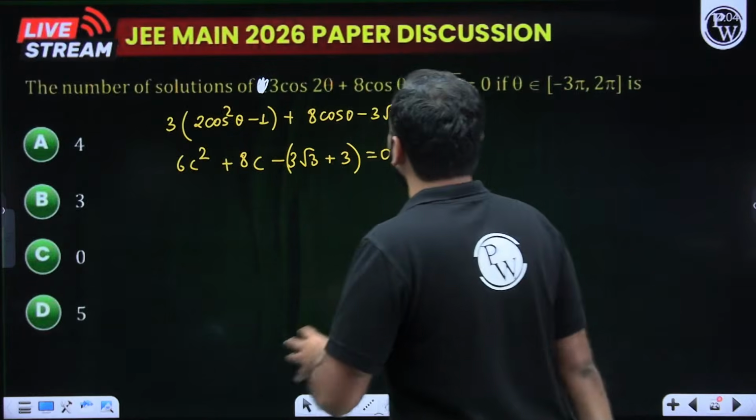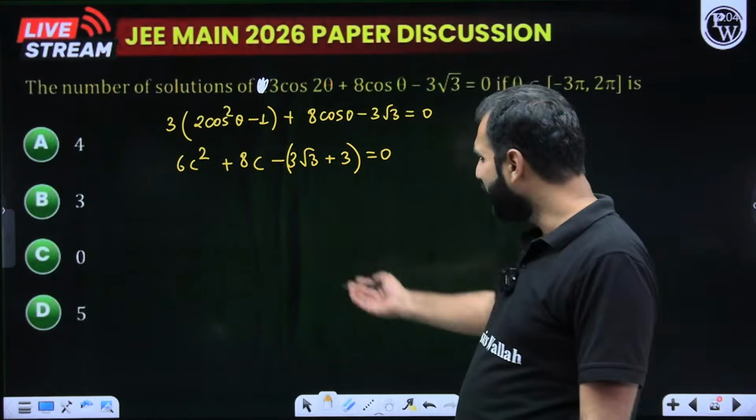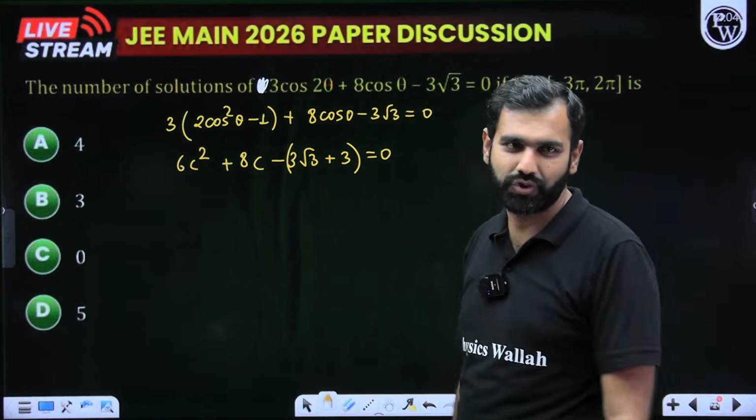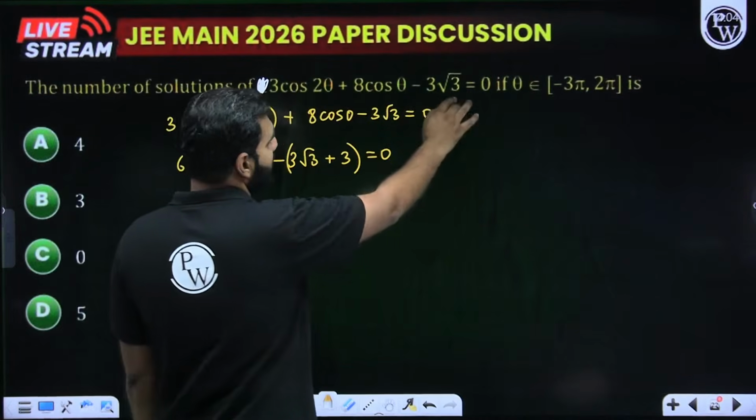So here, again, a simple question, I'll say lengthy in terms of calculation, with a little bit of calculation but not much. Look at this: 3 cos 2 theta plus 8 cos theta minus 3 root 3 is equal to 0.